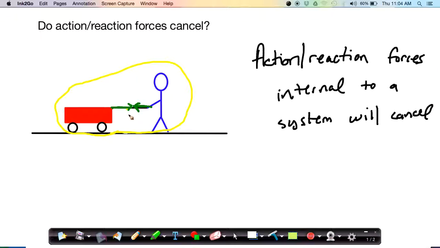It can't accelerate the system. Remember from earlier, only forces that act on the system or are external to the system can accelerate it. So let's add that over here in terms of the system, external to the system. Only forces external to a system can accelerate the system.